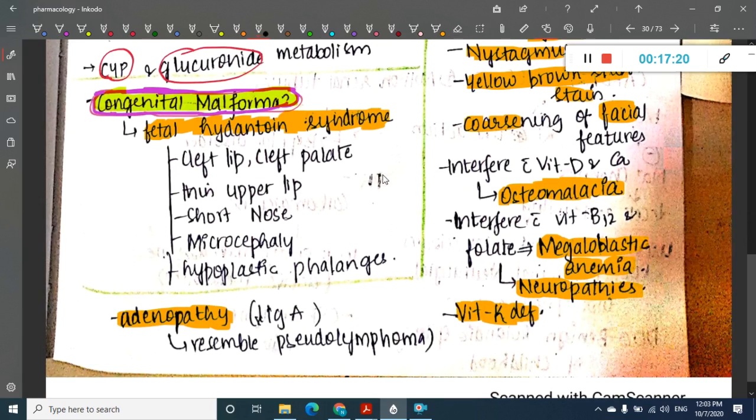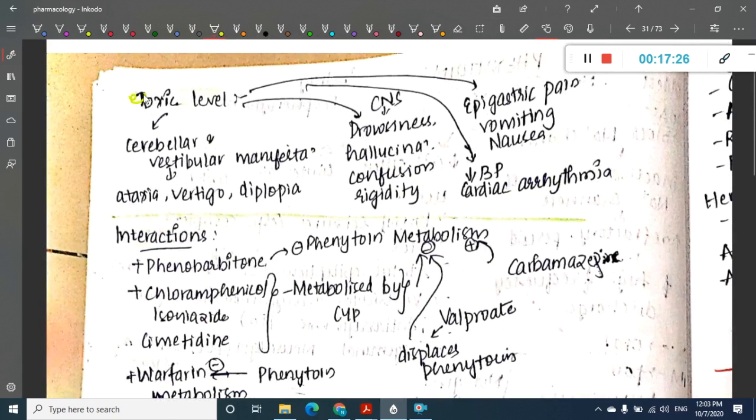These features we have already dealt with. Now after this we will see the toxic levels. What are the issues which occur whenever there are toxic levels of phenytoin in our blood? It causes cerebellar and vestibular manifestations, which include ataxia, vertigo and diplopia. It causes CNS manifestations like drowsiness, hallucinations, confusion and rigidity. It causes GI manifestations, and it also causes cardiac arrhythmias and decreased blood pressure. So these you should learn.